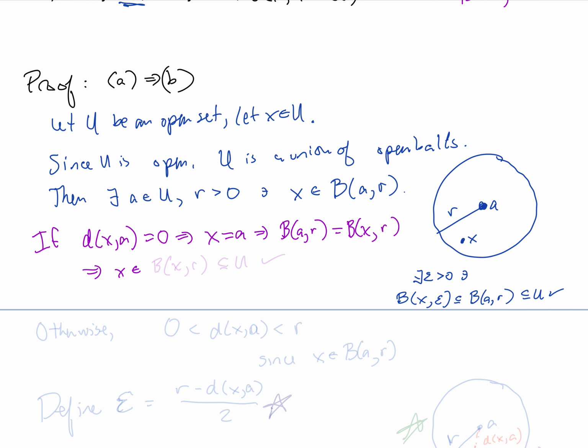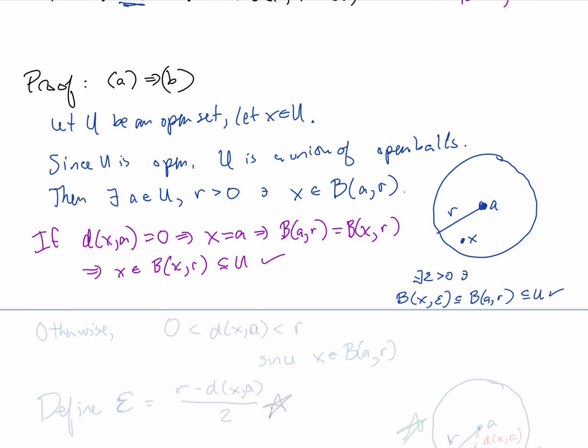And in that case, the ball of radius r centered at A is actually the same thing as the ball of radius r centered at x. And that would tell us that, of course, x must be in this ball centered at x of radius r, since r is greater than 0, which is contained in U, and then we would be done.